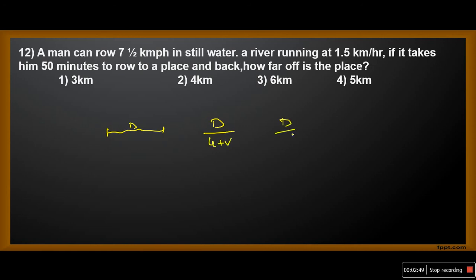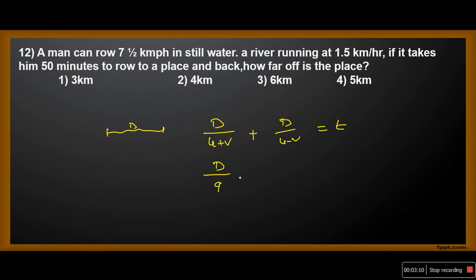What is upstream speed? u minus v. This is the total time taken. We have to find the distance. What is u? It is given 7.5. What is v? It is given 1.5. 7.5 plus 1.5 is nothing but 9.